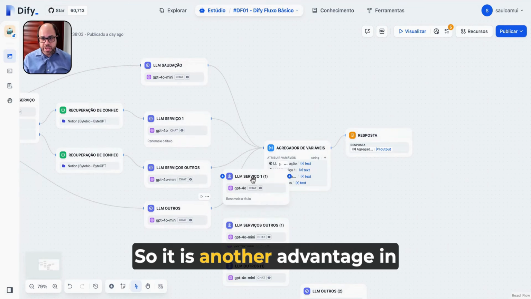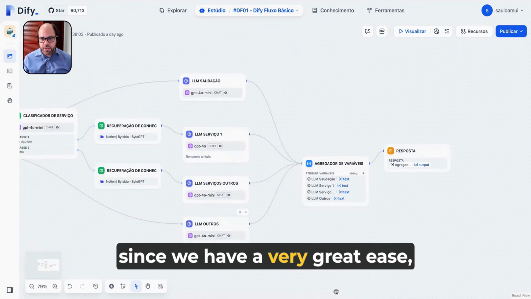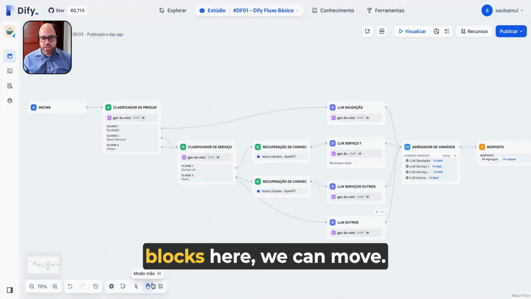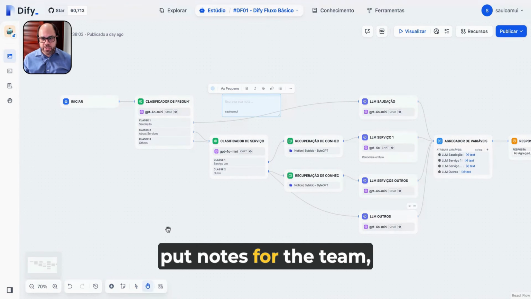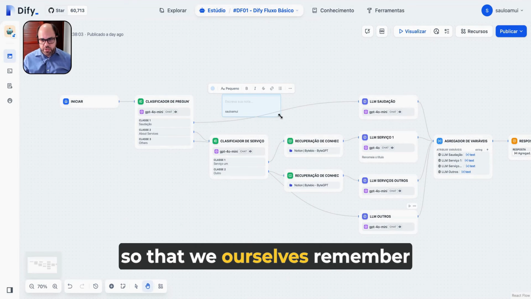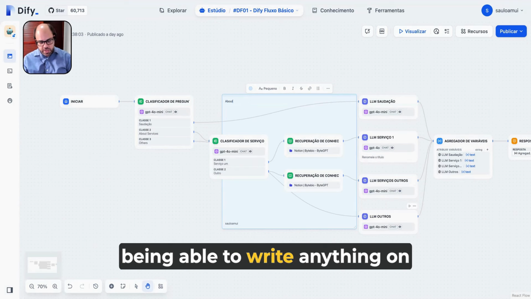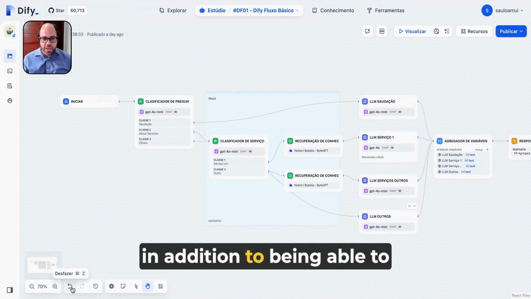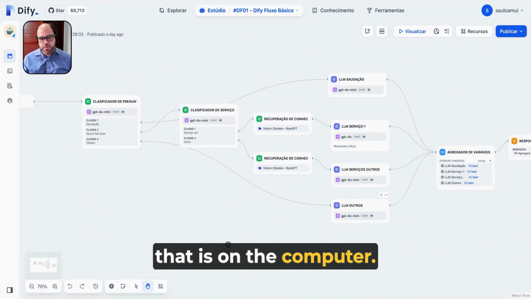So it is another advantage in relation to our sales bot. Since we have a very great ease, we can also reorganize the blocks here. We can move. We have the opportunity to put notes for the team, so that we ourselves remember later what it is about, being able to write anything on top or throughout this text. In addition to being able to redo according to the history that is on the computer.